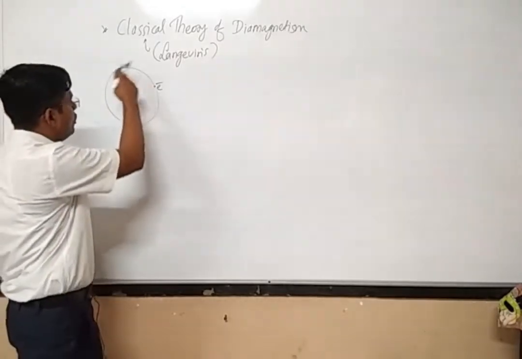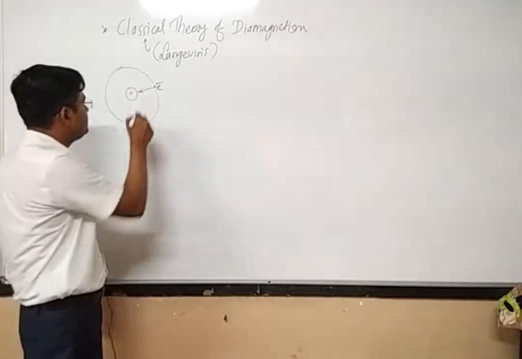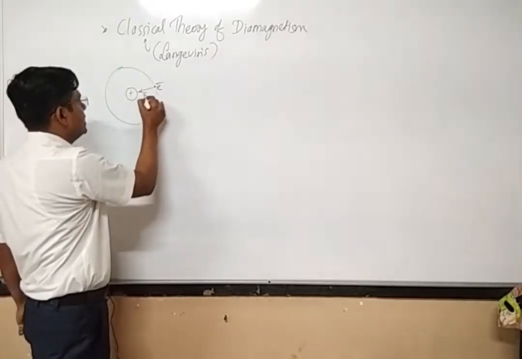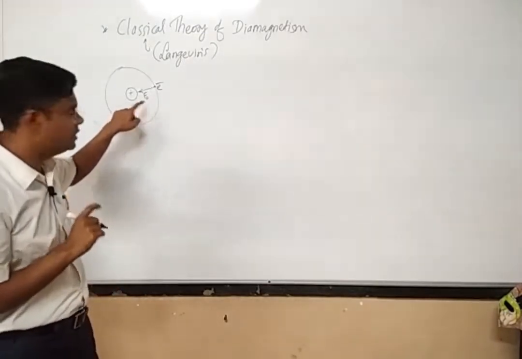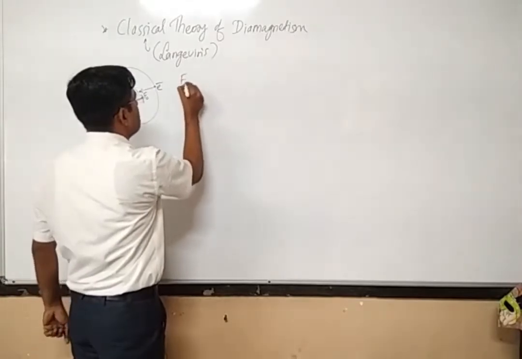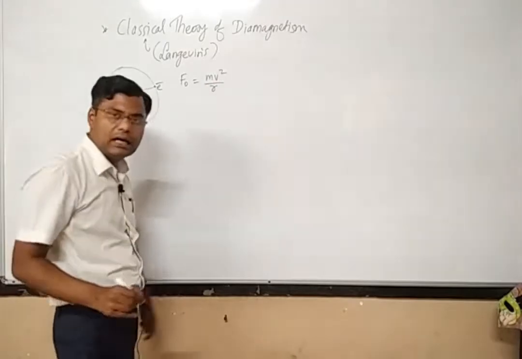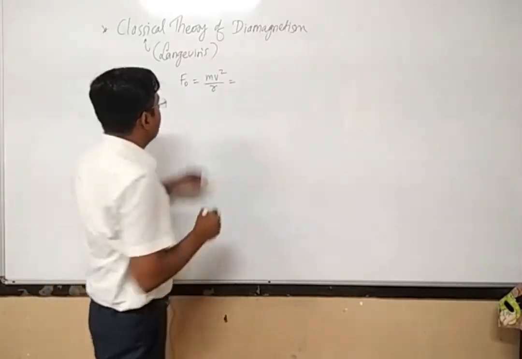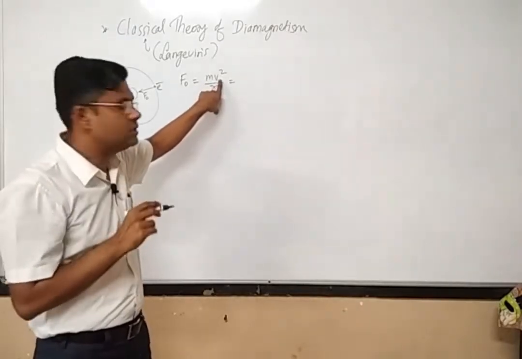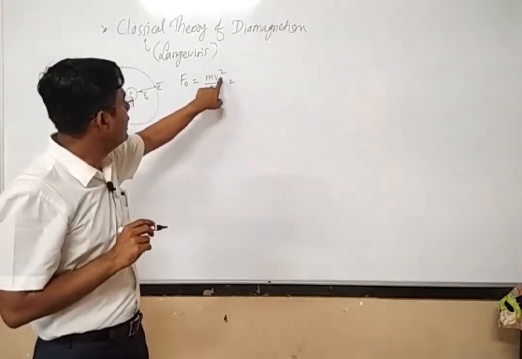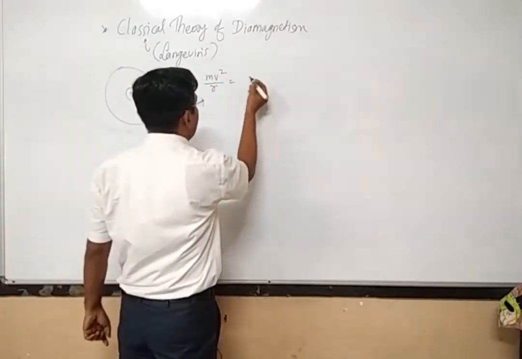Now if the electron is revolving comfortably, it means there must be a centripetal force acting. Suppose I denote this centripetal force by the letter F0, and this centripetal force F0 is equal to m v square divided by r, where v is the linear velocity of the electron. Now I want angular velocity in place of linear velocity.